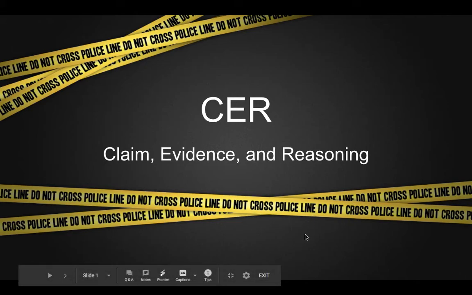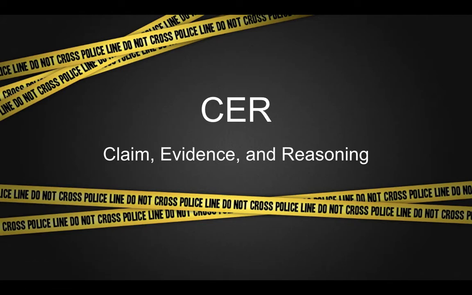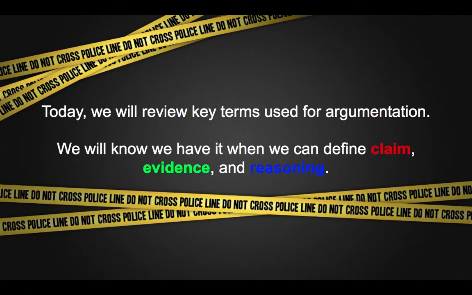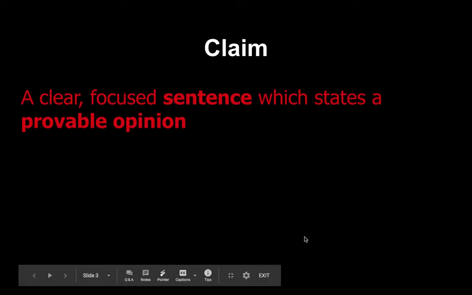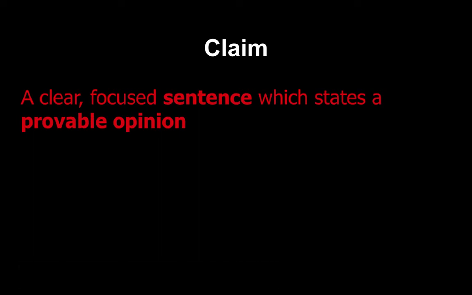This is going to be a review of things that we have already covered in class. So let's get started. Today we're going to review key terms used for argumentation. We will know we have it when we can define claim, evidence, and reasoning. So first we're going to talk about claim. A claim is a clear and focused sentence which states a provable opinion.